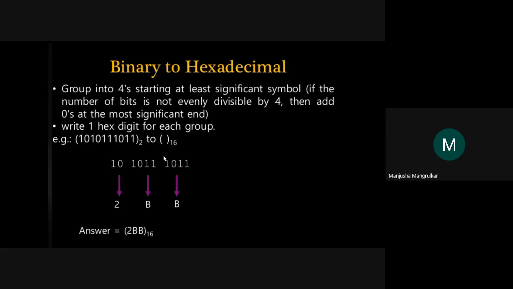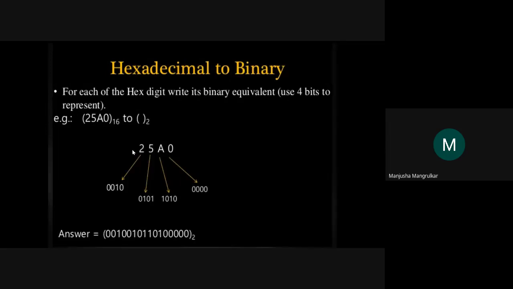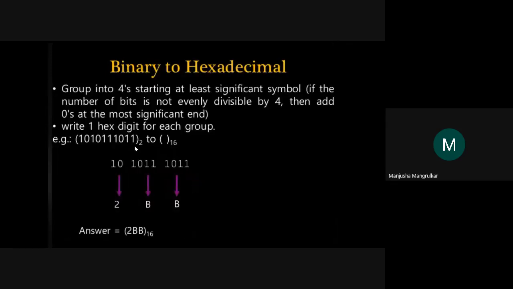We do the group of 4 bits from the least significant bit, the LSB, and that binary number is represented as a hexadecimal number. So the conversion of this binary number into the hexadecimal number is 2BB.